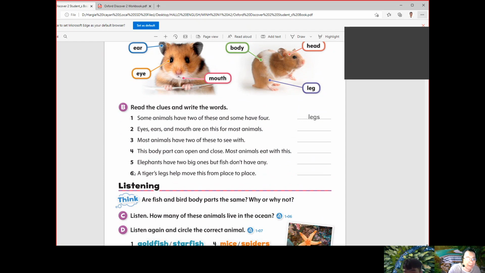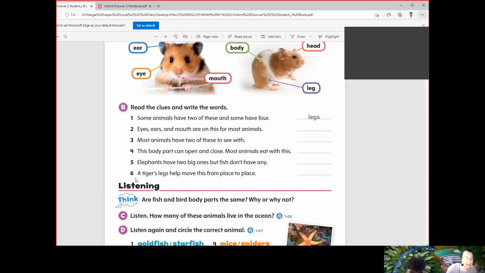What about number five, Min? Animals have two big ones, but fish don't. Okay. Fish don't have any. So what is this? It's the ears. Okay, it's the ears.